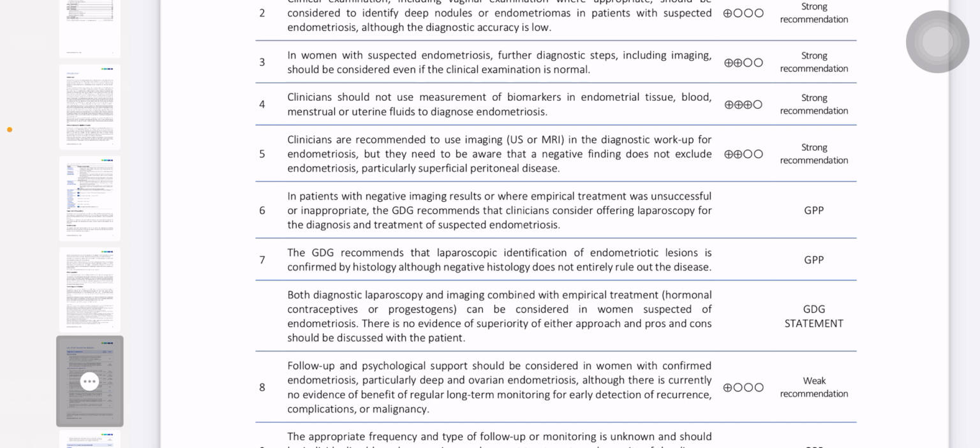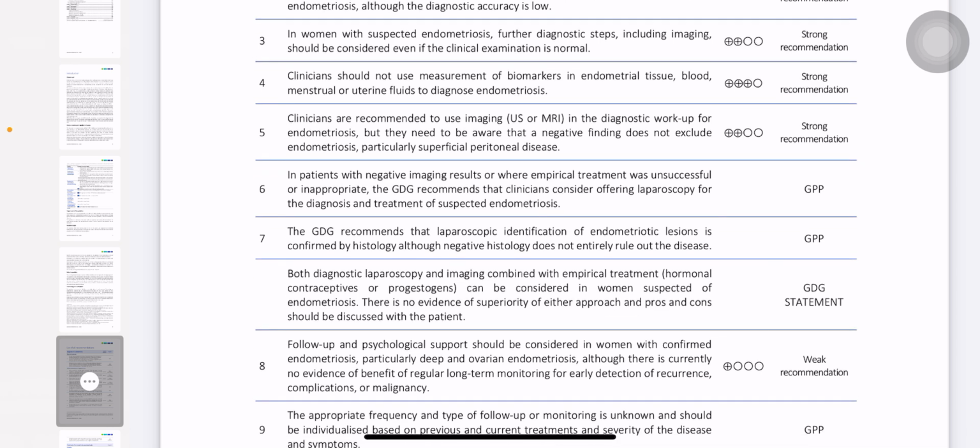In investigations, other biomarkers are not important, like blood investigations such as CA-125, because it is also raised in other conditions, not only endometriosis. So regarding the best investigation for endometriosis, we have different types of MCQs. As I've told you, in my exam there were a lot of MCQs on endometriosis. When they ask what is the next investigation and how to identify endometriosis, our first investigation will be transvaginal ultrasound.